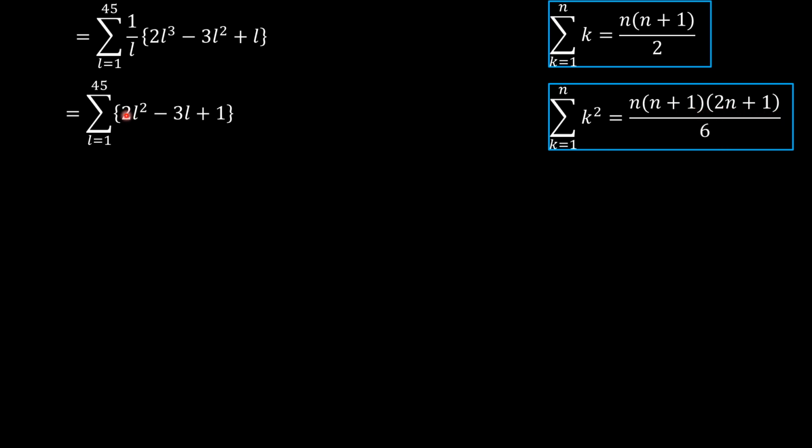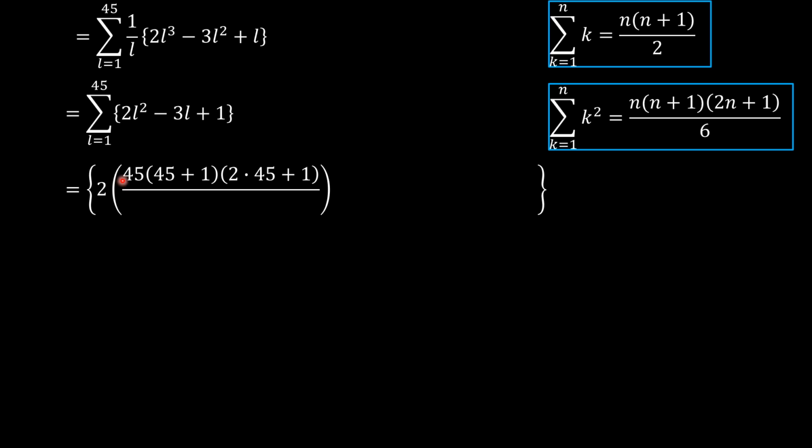So using these formulas, upper limit being 45, lower limit being 1, we have twice, N is 45, so 45 times 45 plus 1 times 2 times 45 plus 1, which is shown here, minus 3 times 45 times 45 plus 1 over 2, plus, we're just adding ones, 45 here.